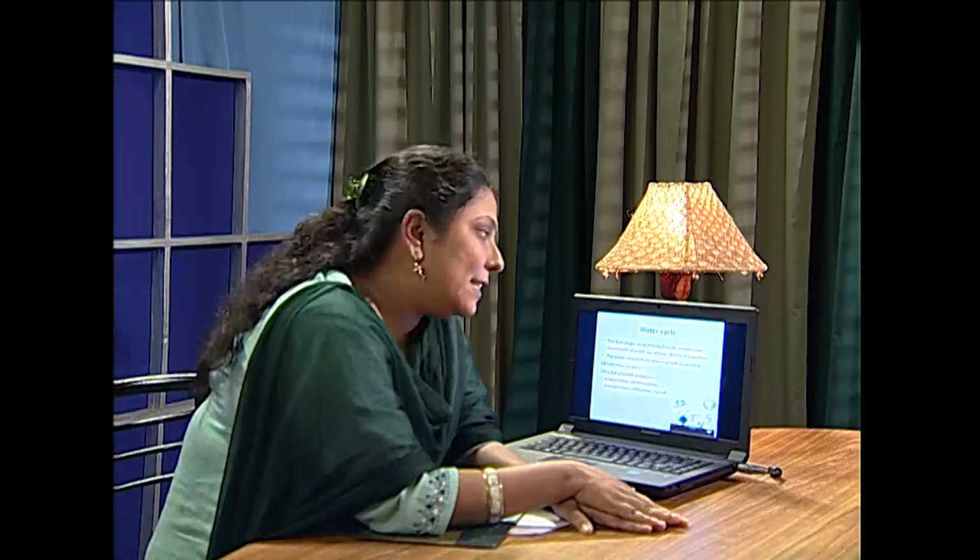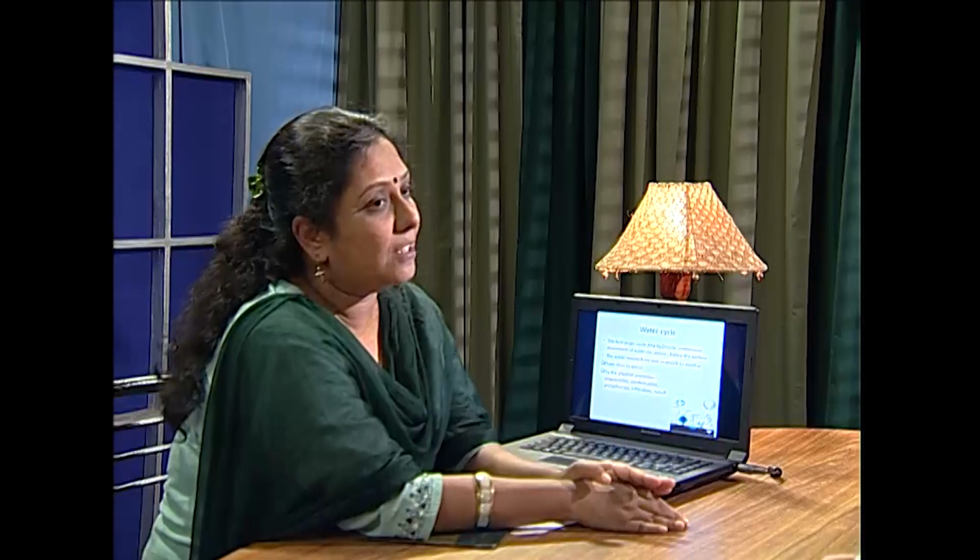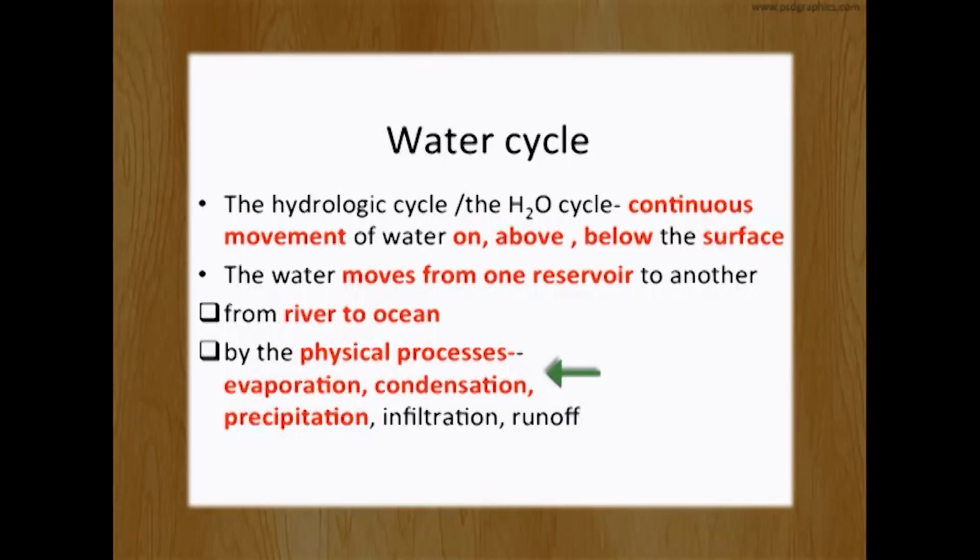Water cycle. So water cycle is called hydrological cycle as well. It is the continuous movement of the water on, above or below the surface of the earth. Okay. So water can move from one reservoir to another, like from river to ocean. And it follows some physical processes. What are they? Like evaporation, condensation, runoff, as well as precipitation, infiltration, snow melting, etc.